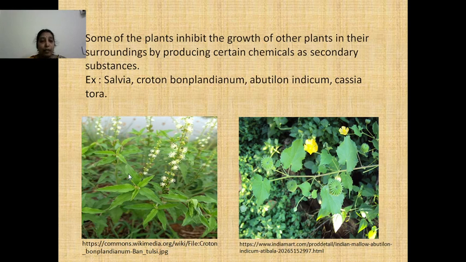Here are some of the examples for plants which show amensalism. They produce some kind of chemicals as secondary substances. These chemicals do not allow some of the other species to grow near them. Here is the example of Croton bonplandianum, and the other example here is Abutilon indicum.